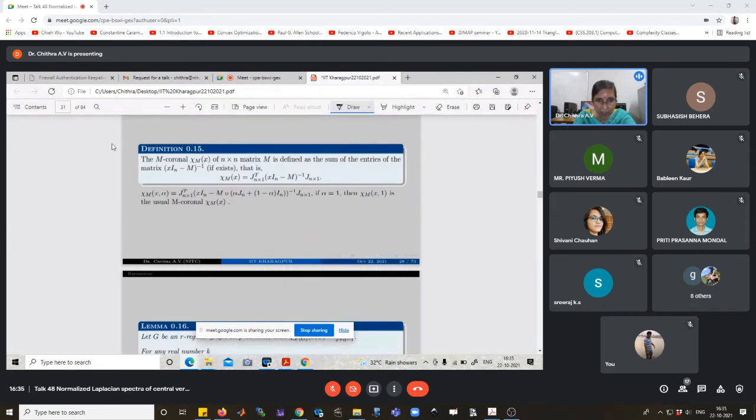Okay, here we apply many results. The M-coronal of a graph is defined as the sum of the entries of the matrix (xI_n minus M) inverse, whenever it exists, that is chi_M(x) equals J_{n×1} transpose (xI_n minus M) inverse J_{n×1}, and chi_M(x, alpha) equals J_{n×1} transpose (xI_n minus M Hadamard product (alpha J plus (1 minus alpha) I_n)) inverse J_{n×1}. If alpha equals 1, then chi_M(x, 1) coincides with the usual M-coronal.